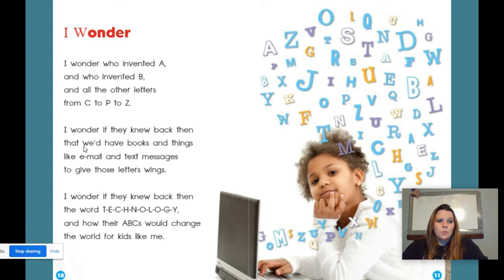If you said we'd, you're right. This is the word we'd. Now, it's not a weed like you pick out of your backyard. No. Let's read the line and see if we can make sense out of it. That we'd have books and things. We know that contractions are made up of two words. What two words do you think we'd is made from? Let's see if we can figure it out. That we would have books and things.